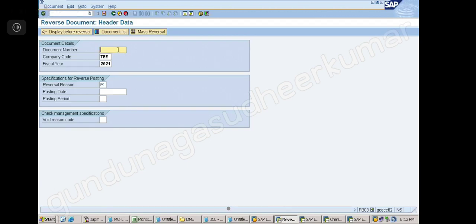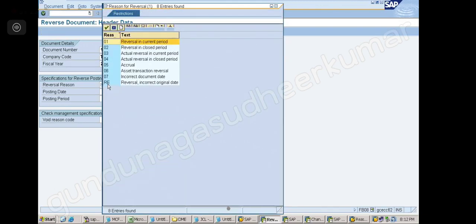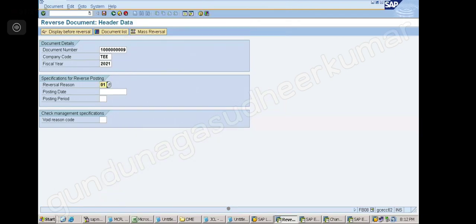Okay, so now enter document 1009. Then the reversal reason. Why am I reversing? Reversal in current period or whatever, select like this. Enter.